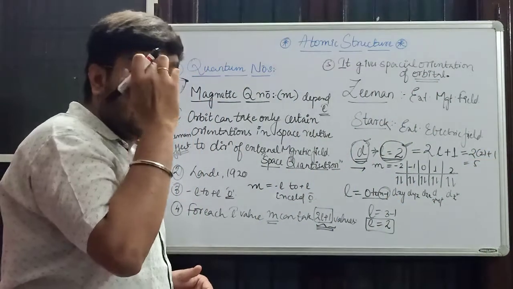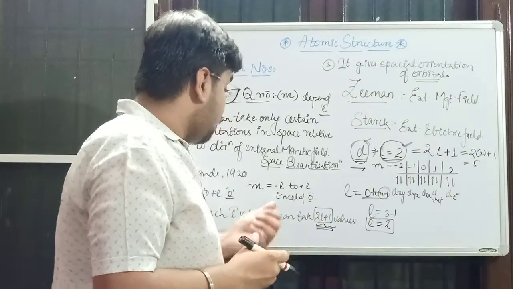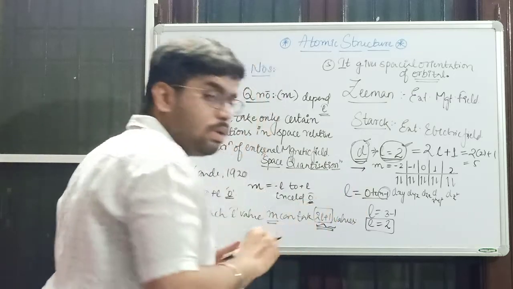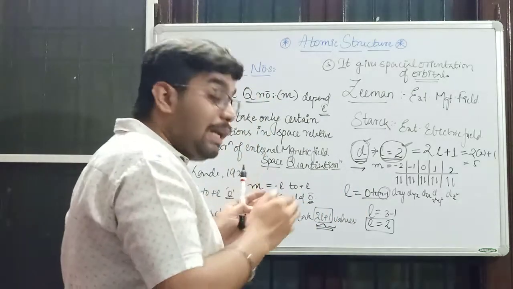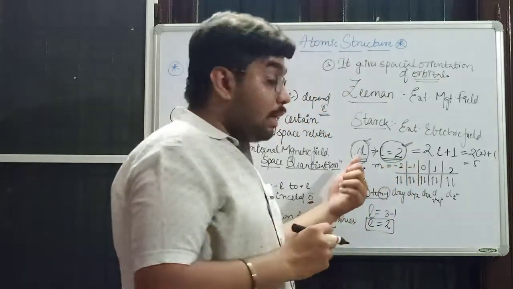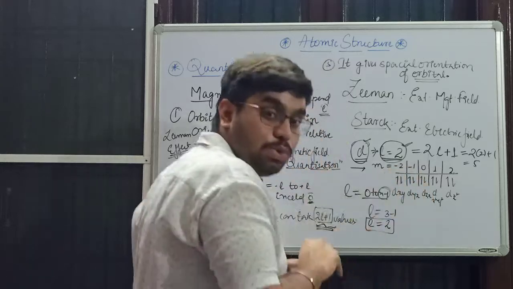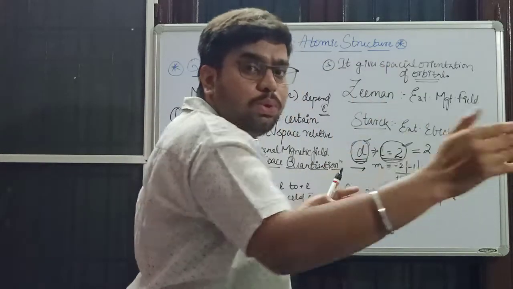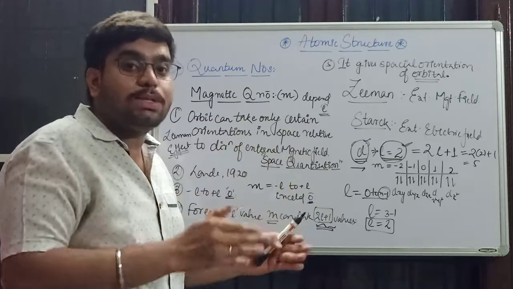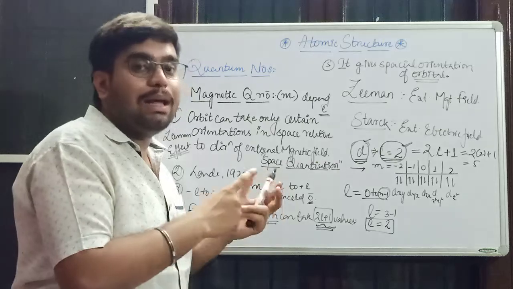Then what are all those 5 values? Minus L to plus L including 0. Here L is 2, so minus L is minus 2 and plus L is plus 2. The numbers in between are minus 2, minus 1, 0, 1 and 2.